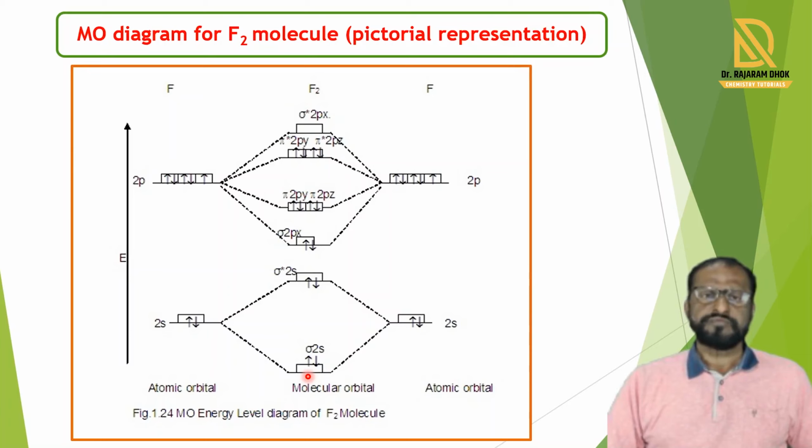This molecular orbital diagram is formed by the combination of the 2s atomic orbital of the first fluorine and the 2s atomic orbital of the second fluorine.